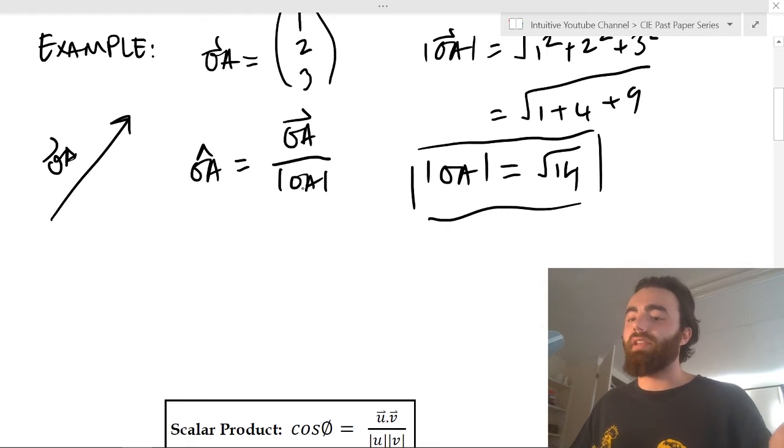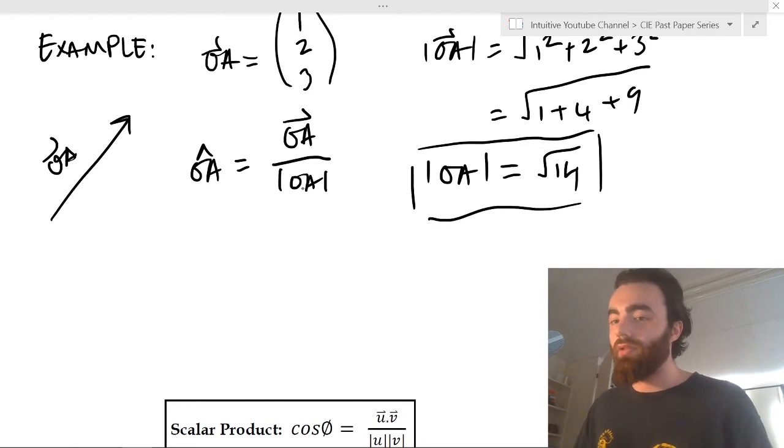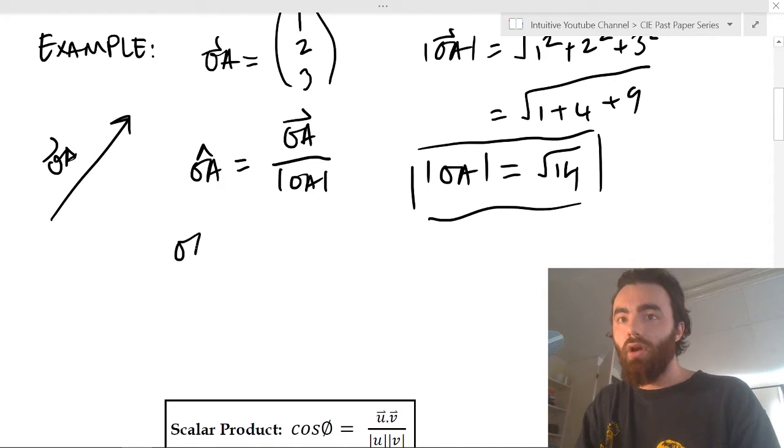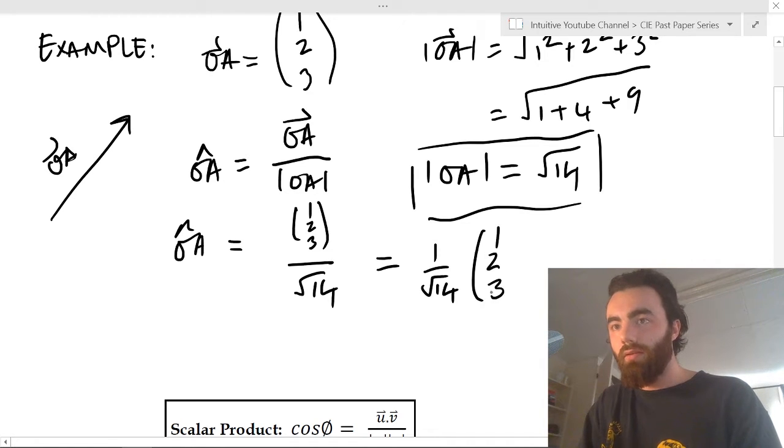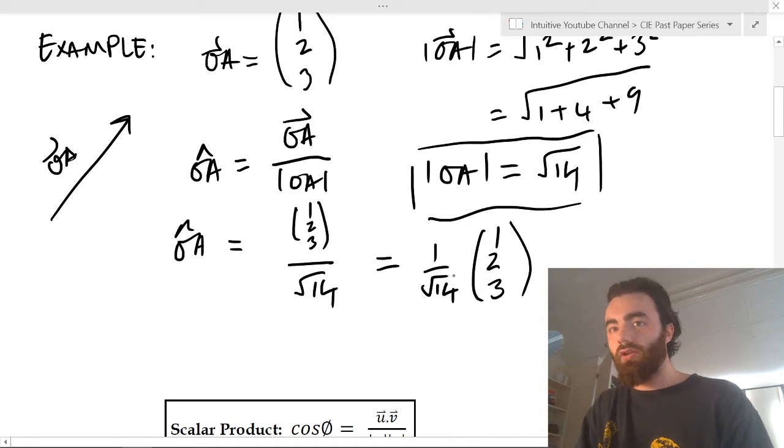If you have a stick of length 10 and you divide that stick by 10, you get a stick of length 1. So your unit vector is going to equal this, which is (1, 2, 3) divided by the square root of 14. So your unit vector is 1 over the square root of 14 times (1, 2, 3). That's your unit vector.